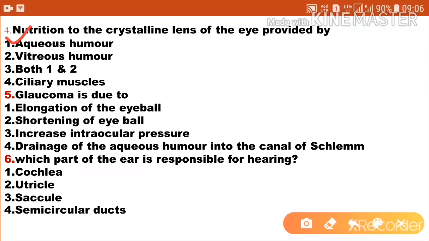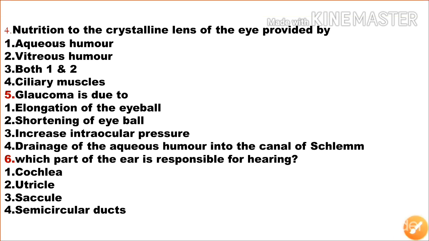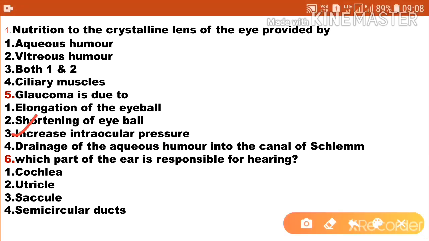Fifth question, glaucoma is due to: first option elongation of the eyeball, option 2 shortening of the eyeball, option 3 increase in intraocular pressure, option 4 drainage of the aqueous humor into the canal of Schlemm. The eye disease due to increased pressure in the eyeball is glaucoma. So option 3 is the correct answer, increase in intraocular pressure.